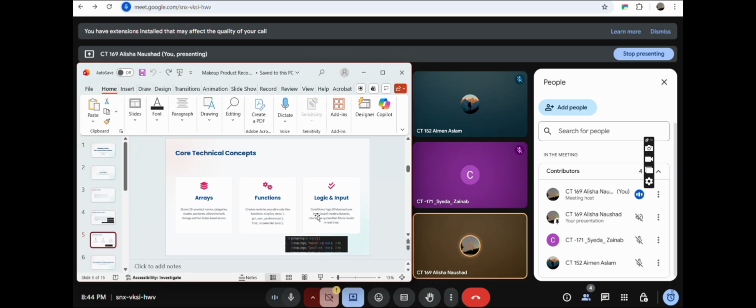We rely on standard C logic and input to ensure the system is dynamic, interactive, and responsive to the user. In our get user preferences function, we use the standard C scanf command to read the user's choice, and then we use a switch statement to reliably convert that numeric input like 1, 2, or 3 into the corresponding skin tone string like fair, medium, or dark needed for the filtering process.